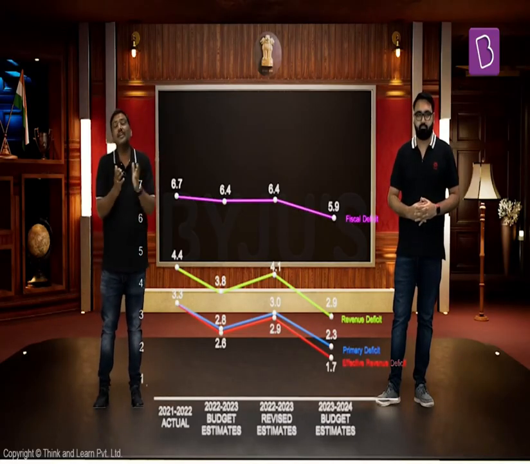So, from where does the government collect money? If they say 45 lakh rupees, the government collects money to spend 45 lakh rupees. From where does the government collect this 45 lakh rupees? Let's have a look at the representation of it.